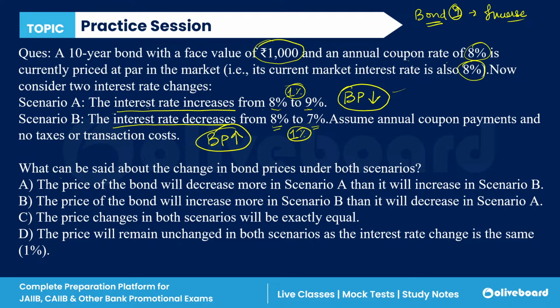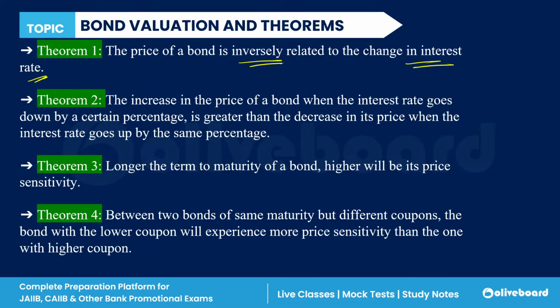Now bond theorem two. Read this theorem. It says the increase in the price of a bond when the interest rate goes down by a certain percentage is always greater than the decrease in the price when the interest rate goes up by the same percentage.